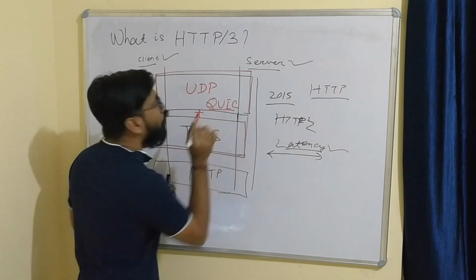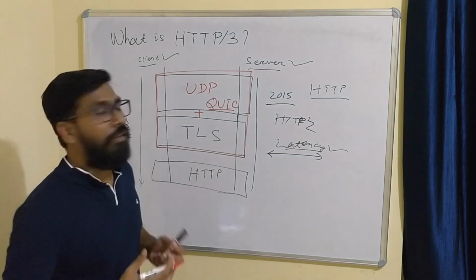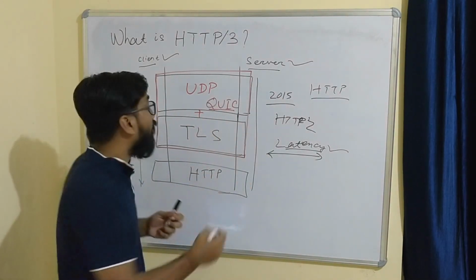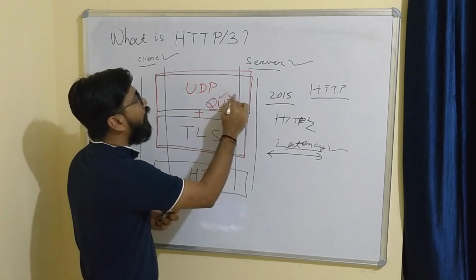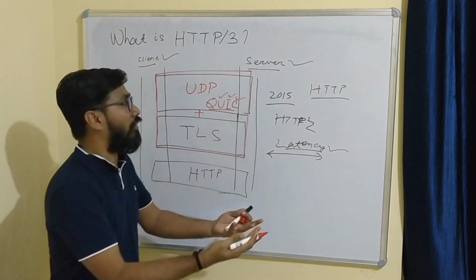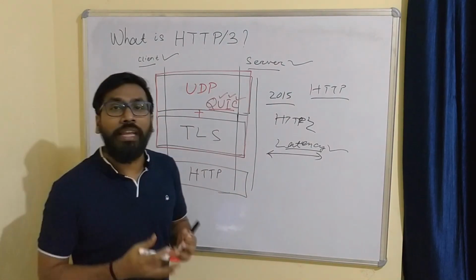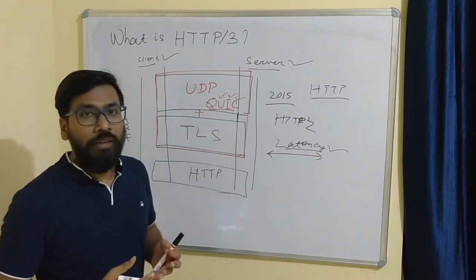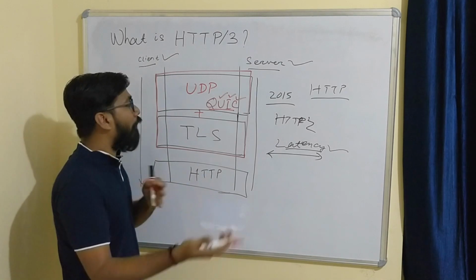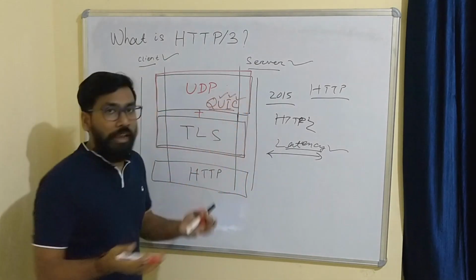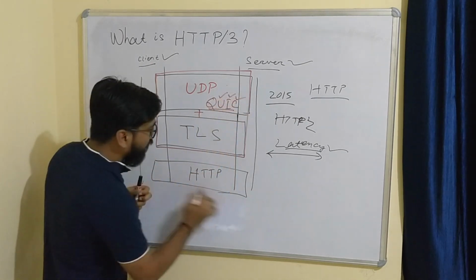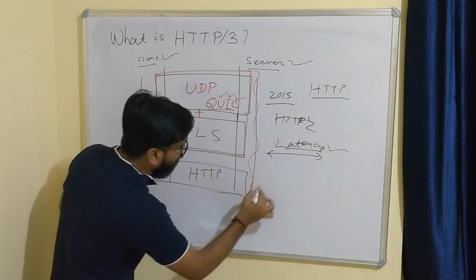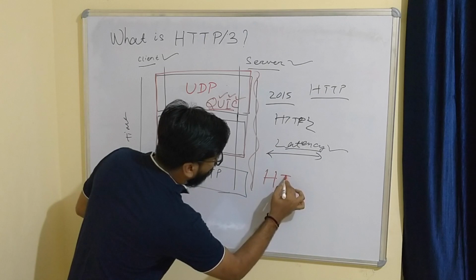This is a new transport layer protocol. It was previously called Quick UDP Internet Connections, but now it is not an acronym, it is a name declared by the IETF. So this is QUIC and HTTP, so it becomes HTTP3.